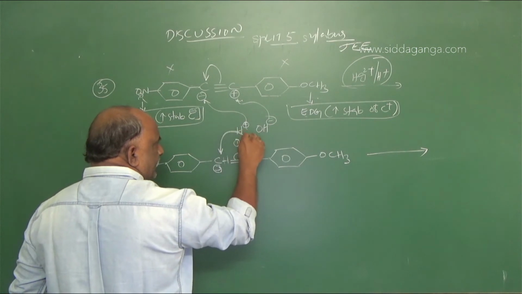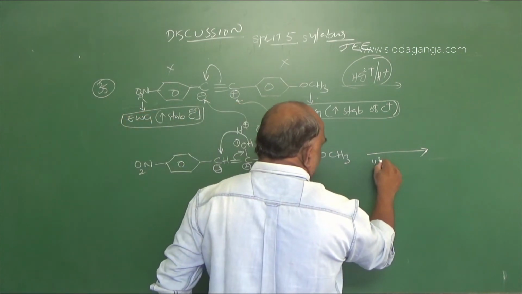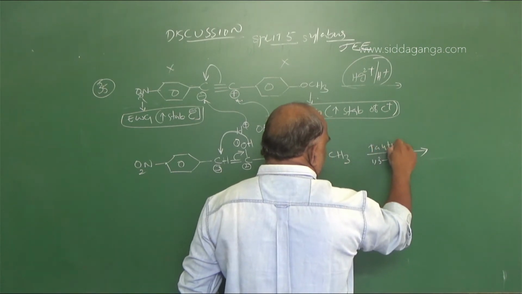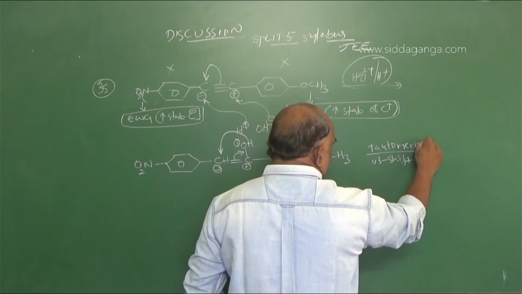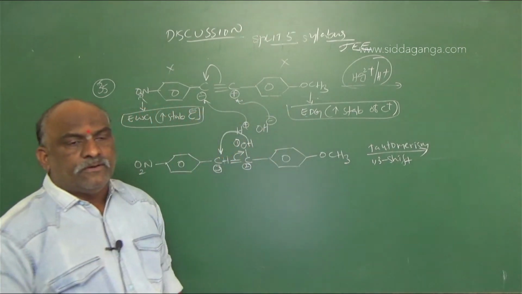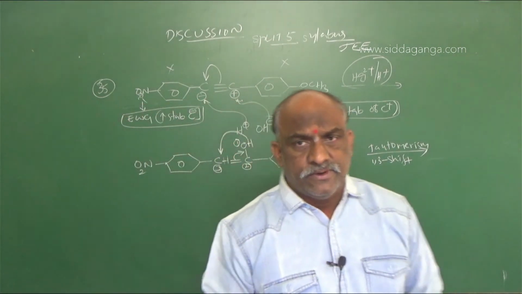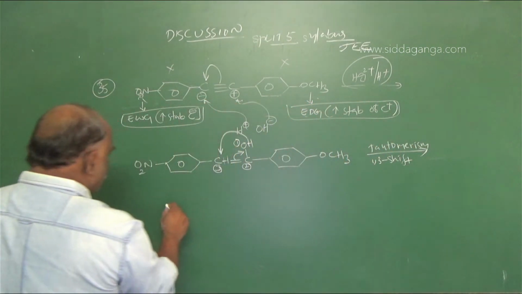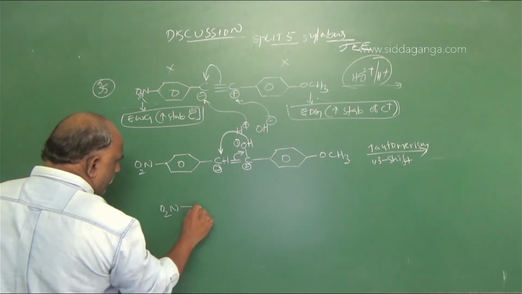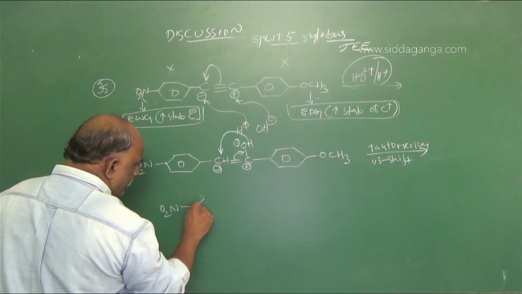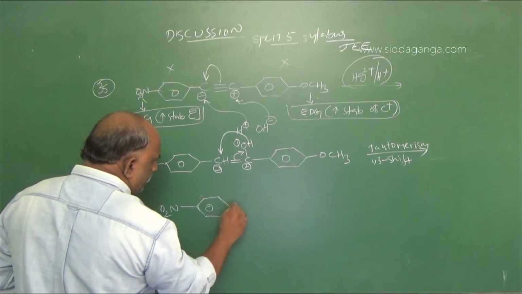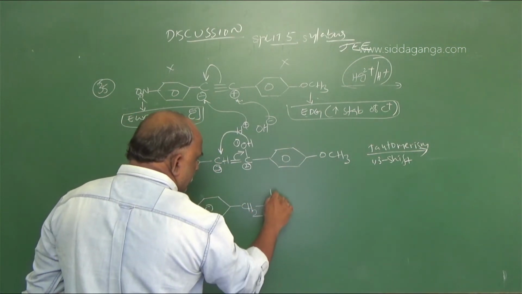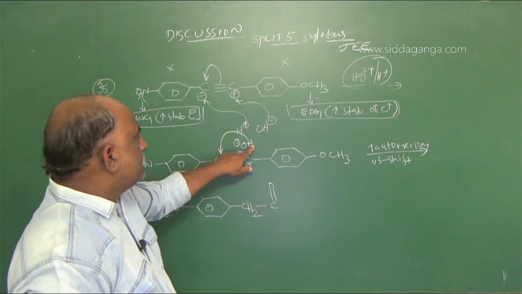This 1,3 shift, where you observe a 1,3 shift, that is tautomerism. 1,3 shift you observe in tautomerism. Then what happens? Again the structure will get like this, NO2 group, here it becomes CH2, single bond, C double bond O, because the hydrogen shifted to this carbon.